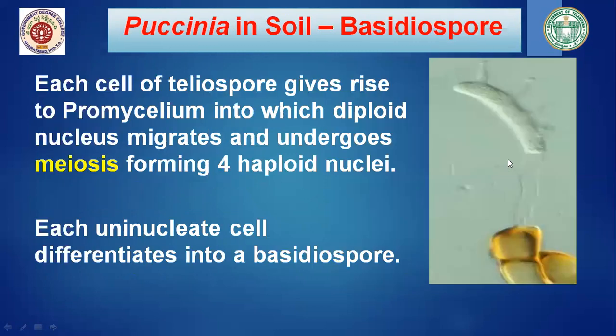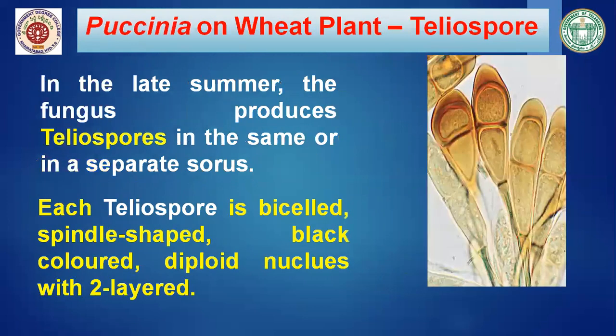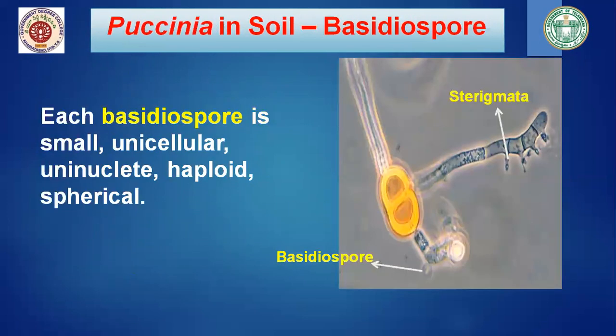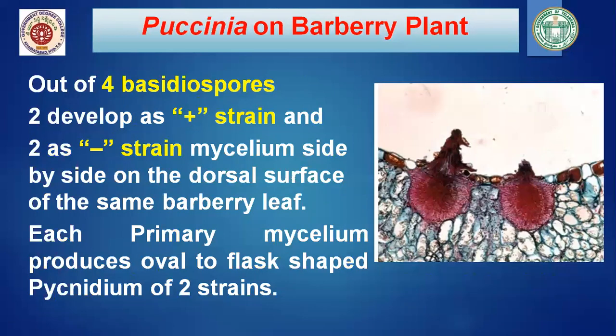Now the basidiospores can't continue their life cycle in the soil. Now they are liberated out, discharged and disseminated by wind. They start germinating on the alternate host, that is the barberry plant. Now it continues its life cycle on the barberry plant. So on the barberry plant, let's see what will happen.